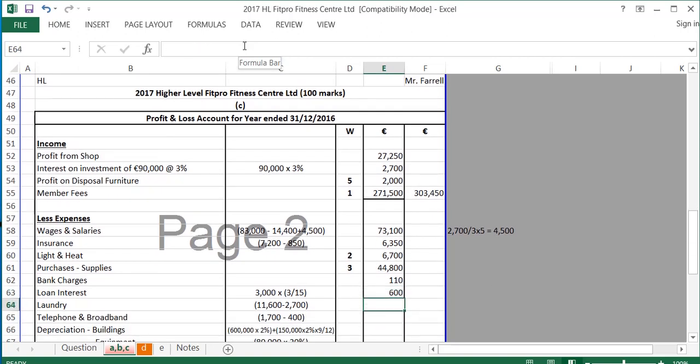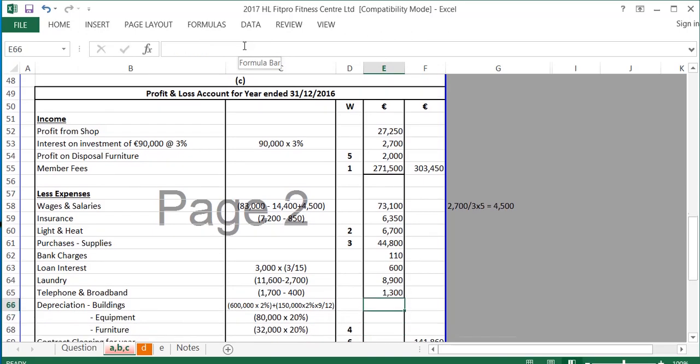Laundry in the payments is 11,600, but I have to take away the wages that were incorrectly included there. I'll take them from here, and I already put them in wages. So my laundry is going to be 11,600 minus 2,700. Telephone and broadband is 1,700 in the payments, and then I'm going to take away the €400 that was attributable to the shop in note 6. So it's €1,700 minus 400.